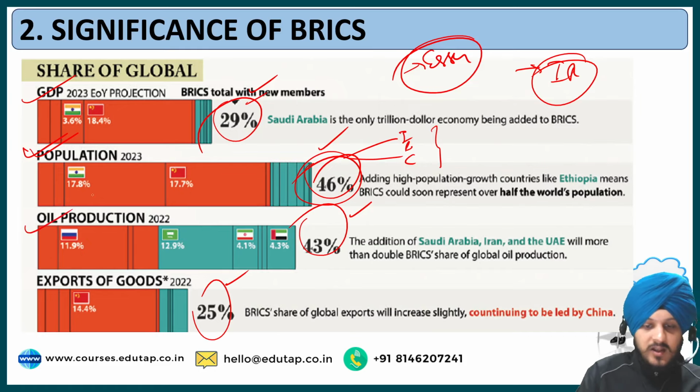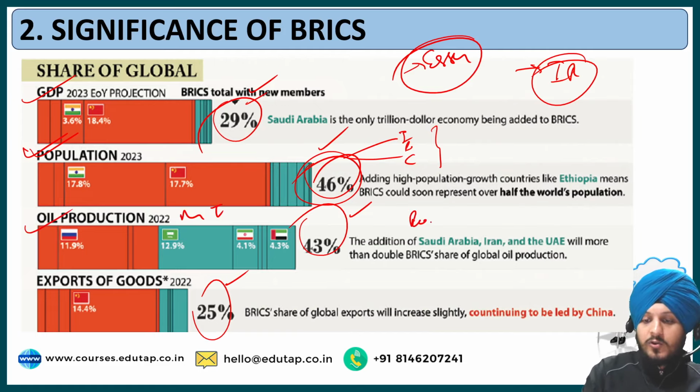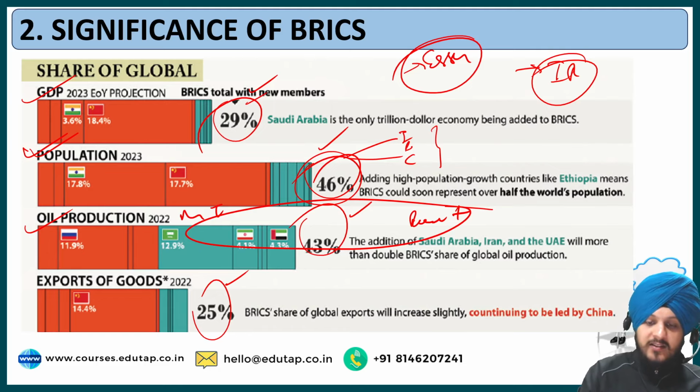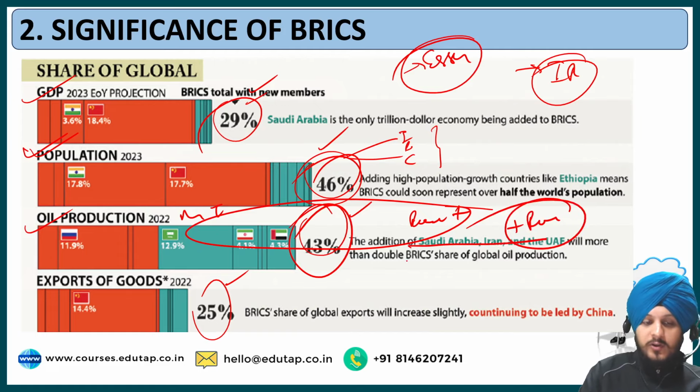Then the third point is the oil production. As we know, the Middle East countries have joined the group, and Russia was also already there. So with the addition of that, the oil production as a part of this group has increased, and it represents around 43% of the global oil production, where the maximum contribution is by the Middle East countries and Russia. So that is also an important significance.